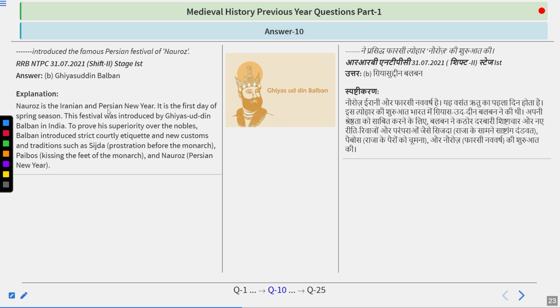So Nowruz is an Iranian and Persian New Year. It is the first day of spring season. The festival was introduced by Ghiyasuddin Balban in India. To prove his superiority over the nobles, Balban introduced strict courtly etiquette and new customs and traditions such as Sijda, prostration before the monarch, Pebos, kissing the feet of the monarch, and Nowruz, that is Persian New Year. So remember, Ghiyasuddin Balban started this particular festival.